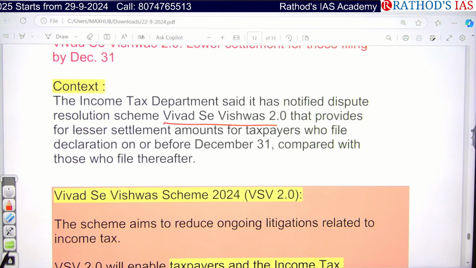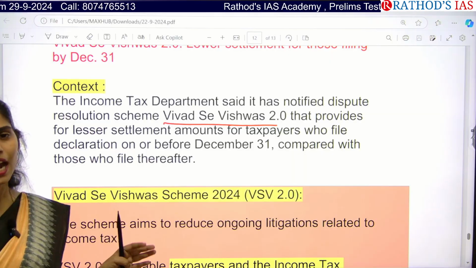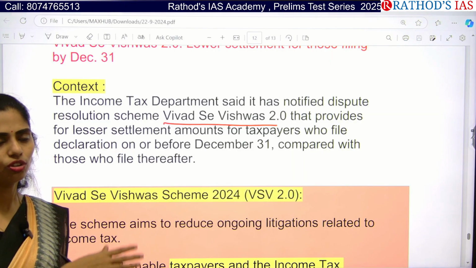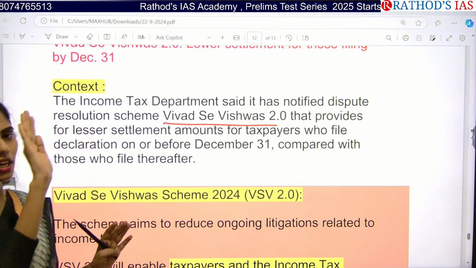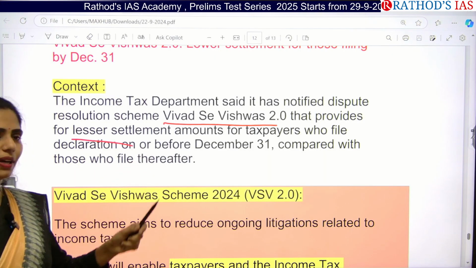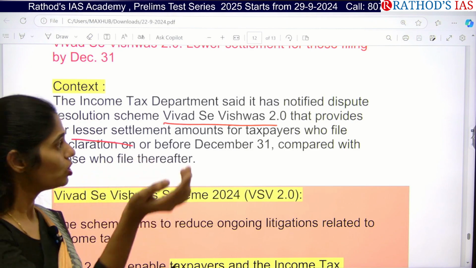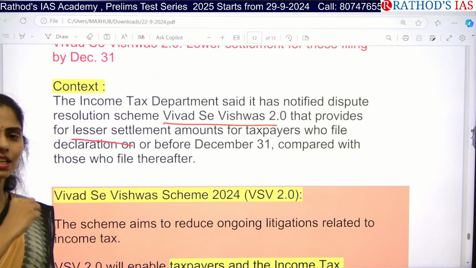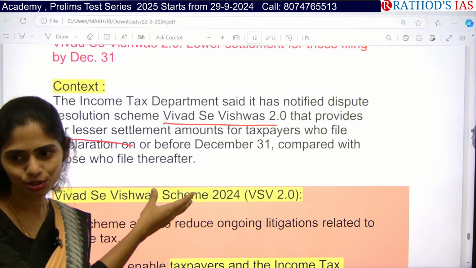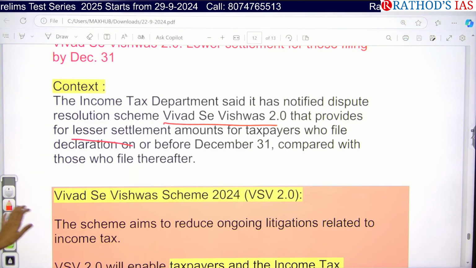So for a certain period of time government will be coming up with these schemes, and in these schemes it says that if you have not filed this direct tax, you will be getting a fine. But if you are filing within this period of time, there will be no punishment. And if the settlement amount is more, then if you are filing under the scheme, the settlement amount will be less. So like that, government wants to make tax revenue through these schemes if people are avoiding or evading taxes.